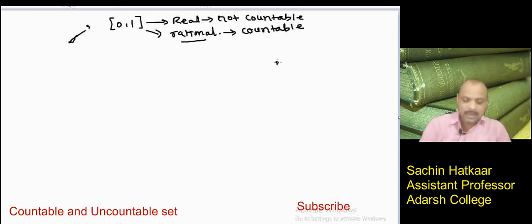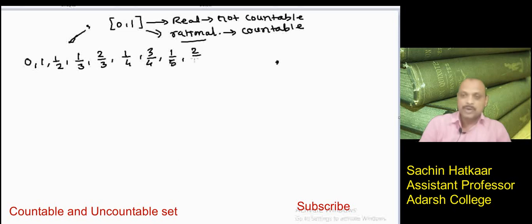See here how we get countable elements. We write the elements of this set, rational numbers, like this: 0, 1, 1 by 2, 1 by 3, 2 by 3, 1 by 4, 3 by 4, 1 by 5, 2 by 5, 3 by 5, 4 by 5, 1 by 6.